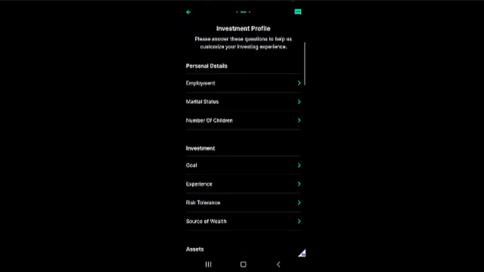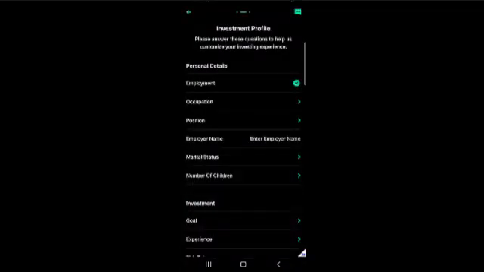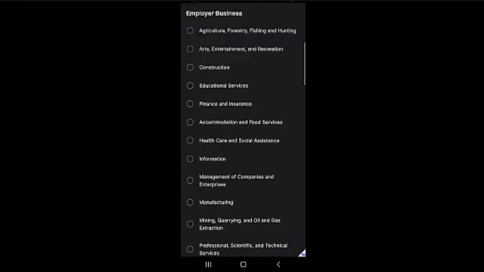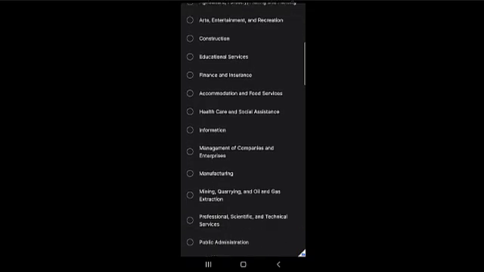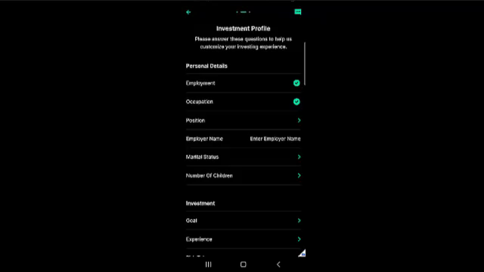Okay, so here it's asking me to, of course, answer a few questions about my investment profile. Here it says, please answer these questions to help us customize your investment experience. All right, so go ahead and fill that out. Employment, you can choose whatever you want to choose. Whether you are a student, employed, or retired, just choose accordingly. Here you can say you're employed. What is your occupation? You want to scroll down to see which category fits your occupation. In this case, I will go ahead and choose healthcare for the person I'm creating this account for.